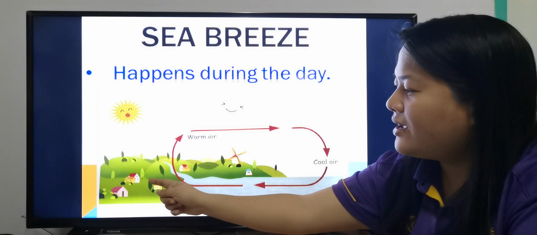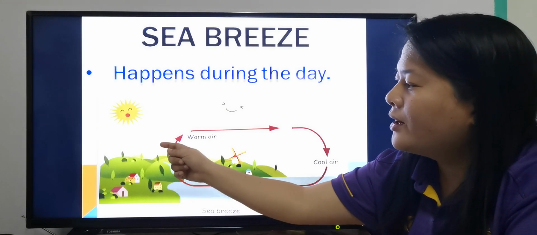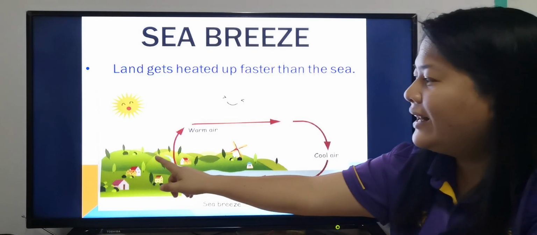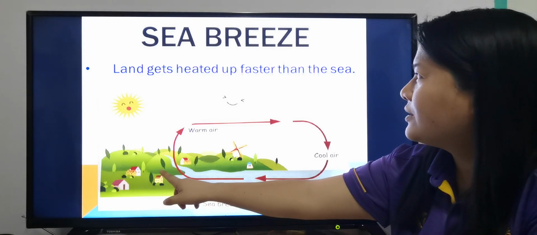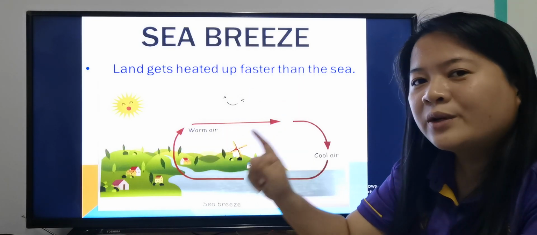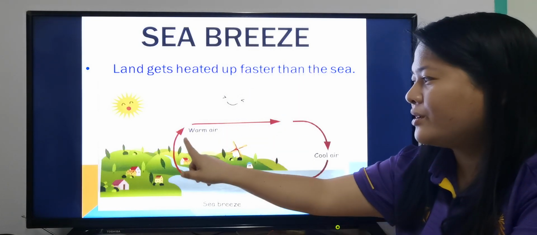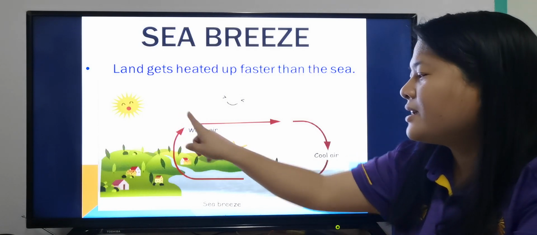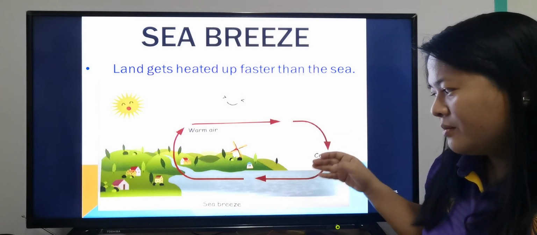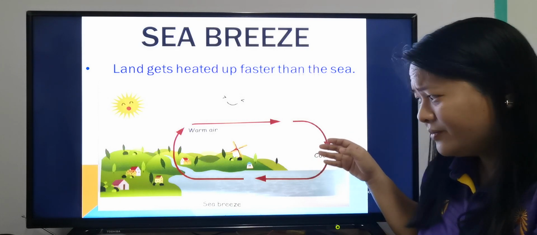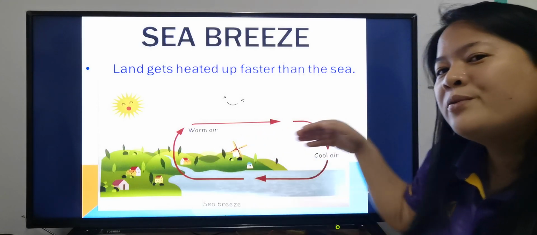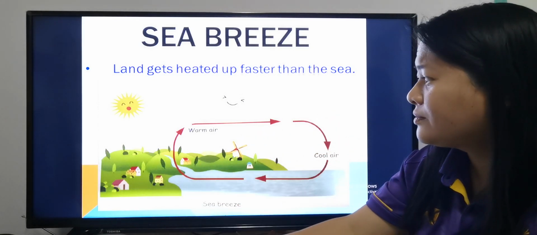So when the land is warm already, the air will become warm as well, okay? The land gets heated up faster than the sea, so the air here will be warm, and we know that warm air rises, okay? So when the warm air rises, the cool air from above the sea, because it's still cold, will take its place. Then there will be movement, there will be wind, okay?